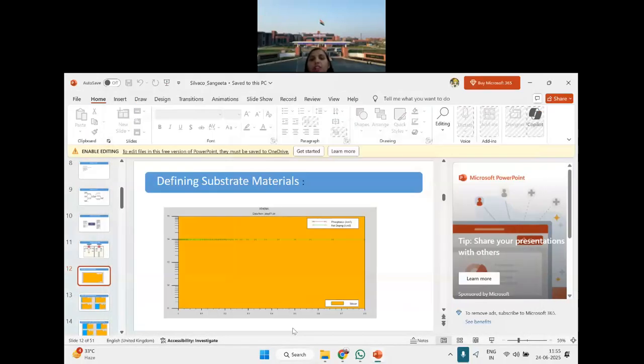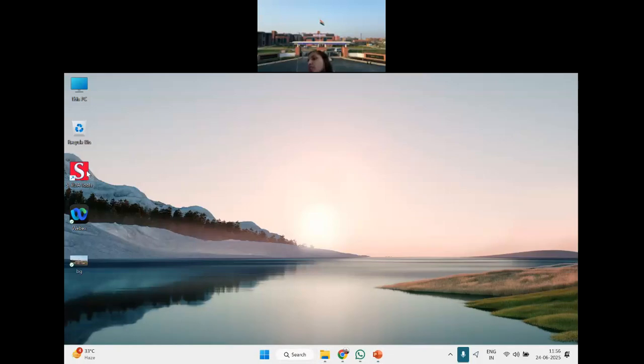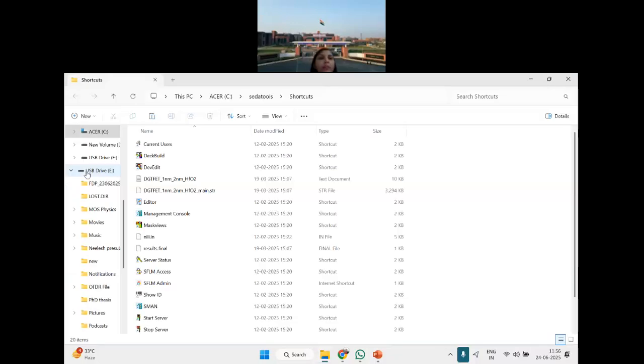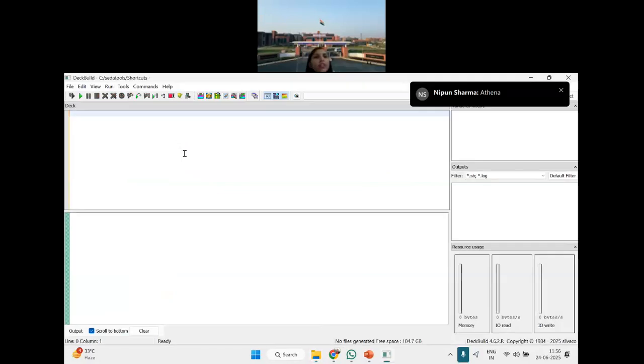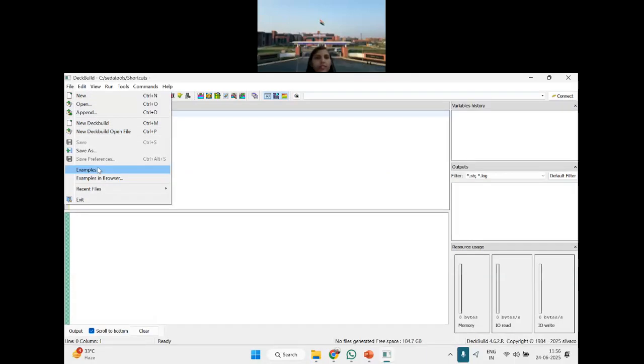Shall I show you another example of Atlas, or should I go to the Athena part? You can type out drain induced barrier lowering, good. But you can calculate it just by using the command extract DIBL. Okay, people want to go for the Athena thing, right?